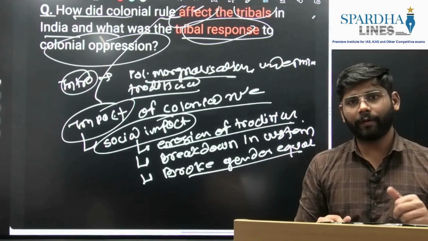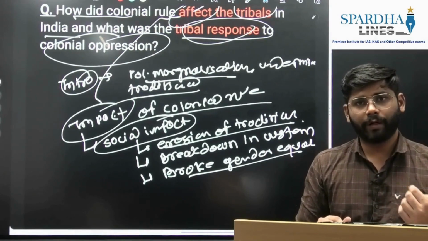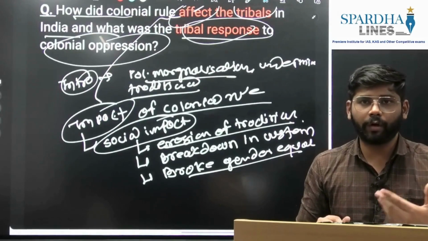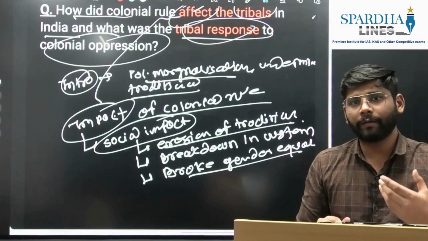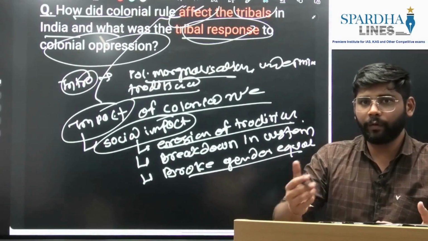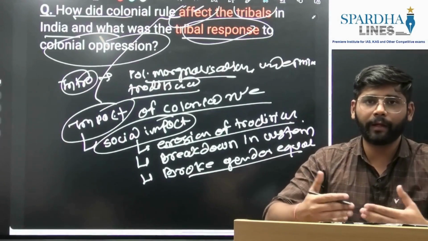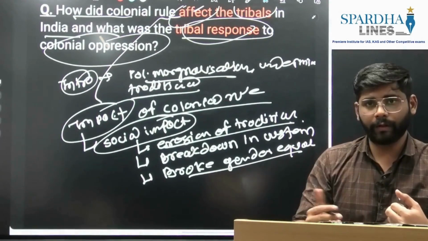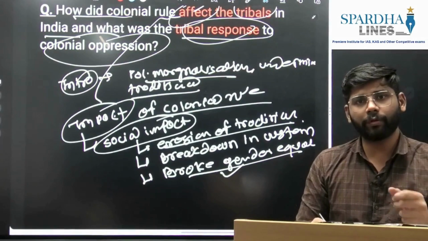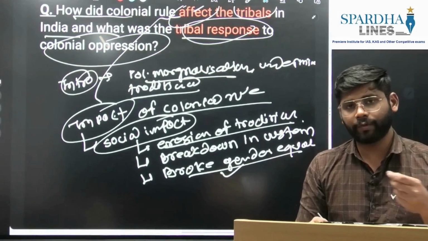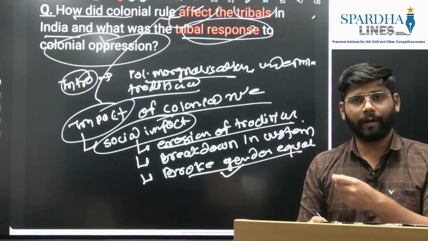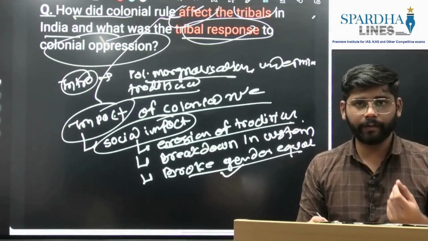When British policies destroyed this self-sufficient, forest dependent economy, males got employment, but women were confined to the household. This way it impacted the gender equality that was prevalent from the ancient period among the tribals.